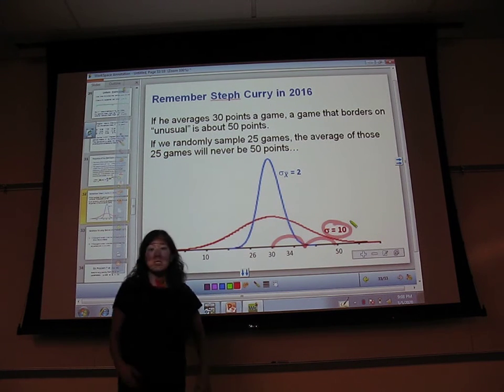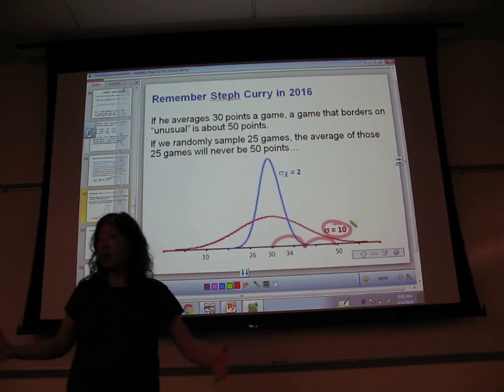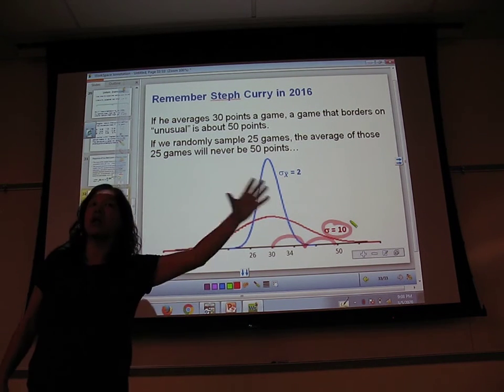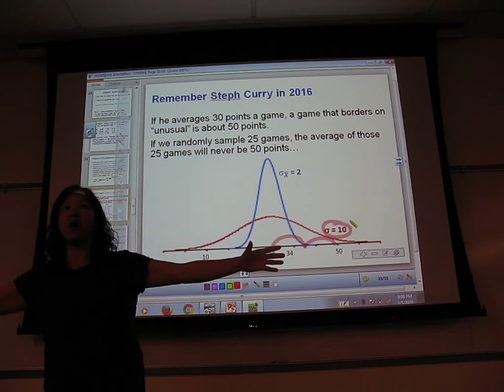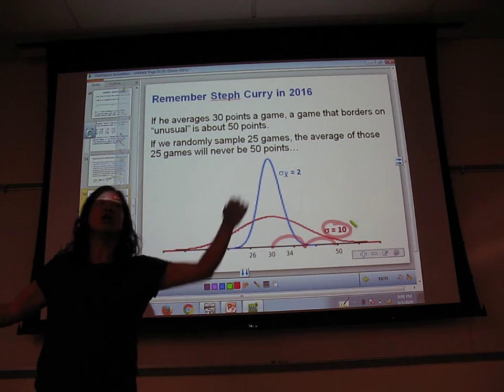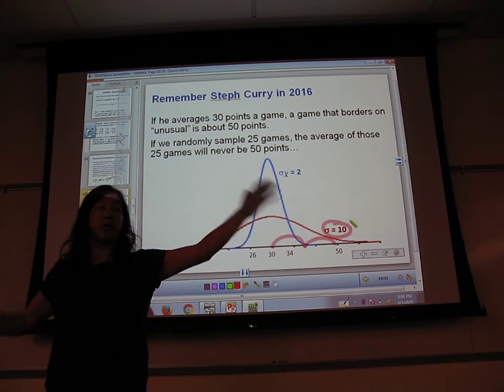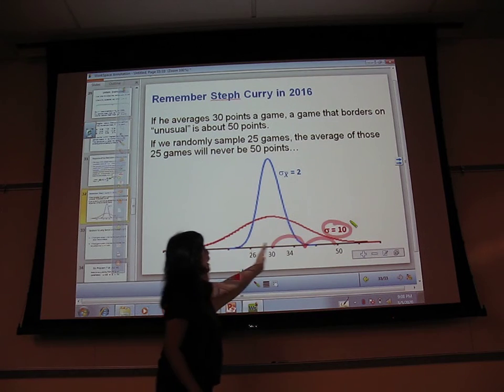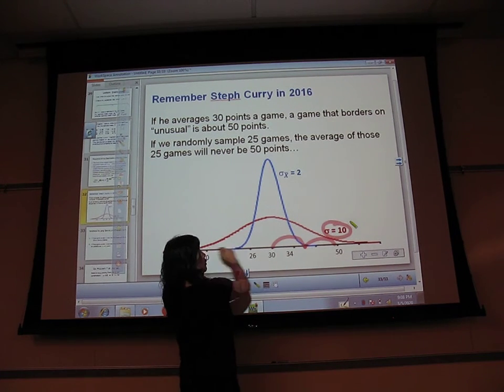So what we're saying is, when you pick a big sample, there's a lot of canceling out that goes on. The big ones kind of get canceled out by some of the small ones. And the larger sample you take, the more often you're going to have this canceling out, so that there's going to be a balance. Then my range is going to be right in here, not way out here.